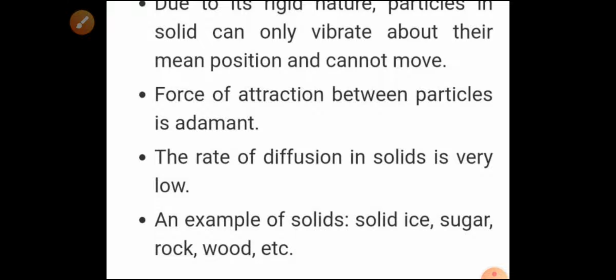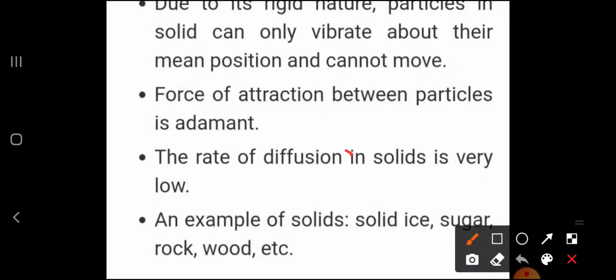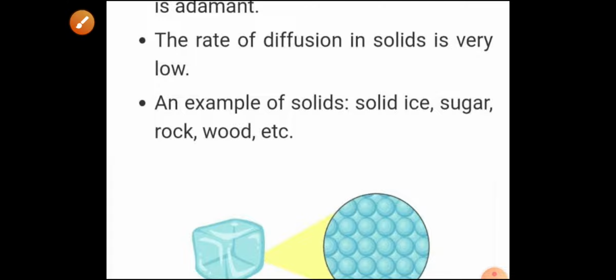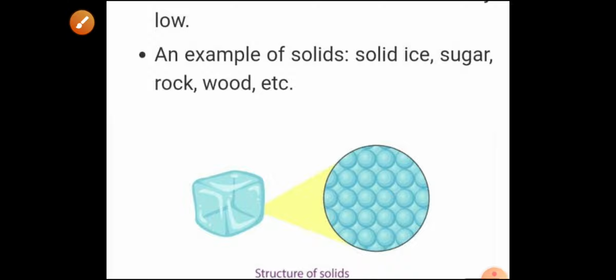Now what is diffusion? I told you that diffusion means the intermixing of particles. In the case of a solid, the diffusion rate is minimum or sometimes negligible, because a solid cannot intermix with other particles easily. Examples are ice, sugar, rock, and wood. Here you can see the picture of the structure of a solid.